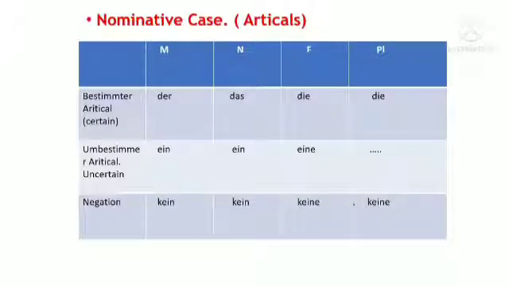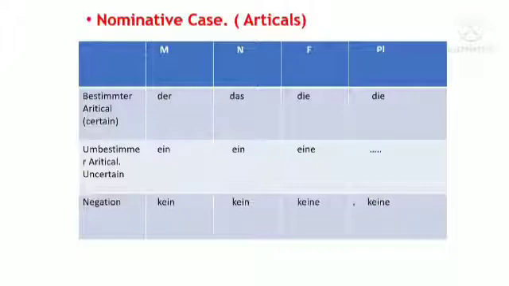Nominative case articles. Bestimmter article, certain: masculine der, neuter das, feminine die, plural die. Unbestimmter article, that is uncertain article: for masculine ein, for neuter ein, for feminine eine, and for plural there is no article.